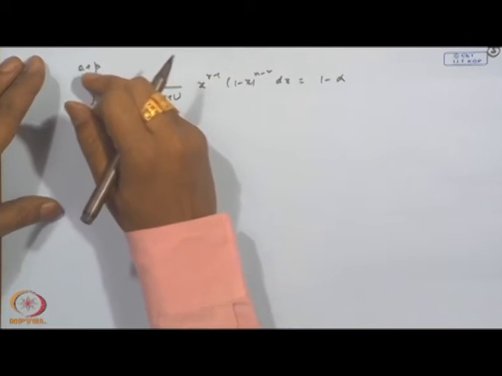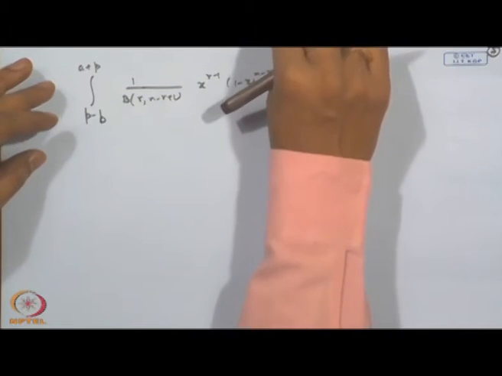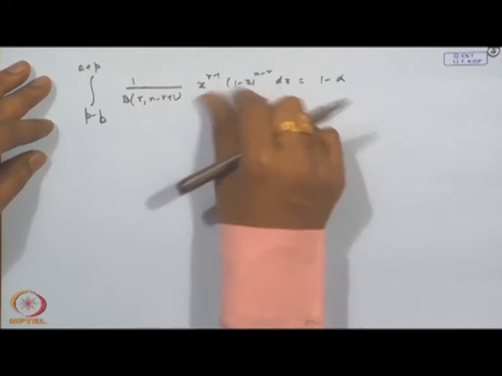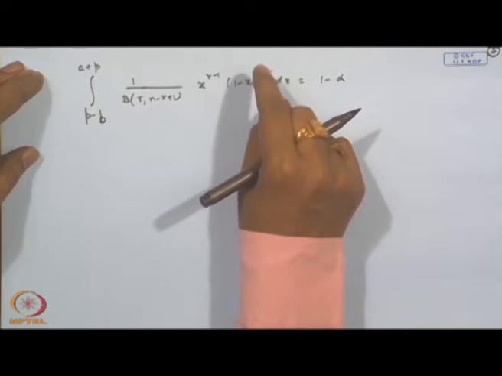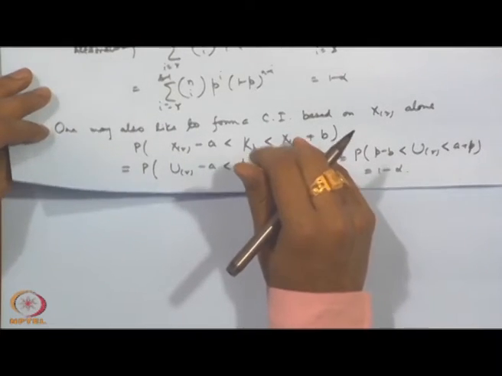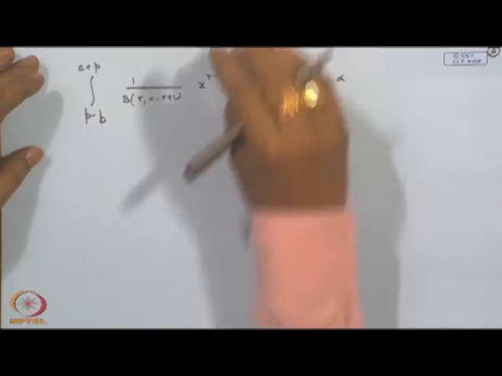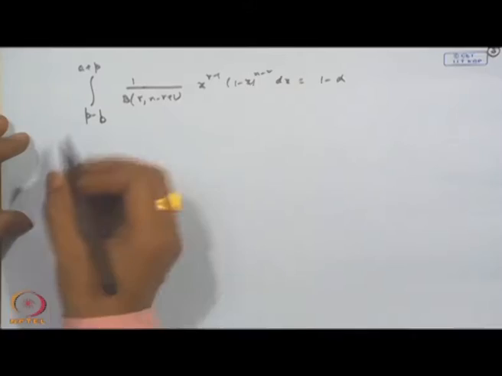So, basically you choose two values a and b. Of course, here since the distribution is not necessarily symmetric, actually it is symmetric about half, but we cannot actually consider half minus something to half, because this is k_p. So, k_p is not necessarily in the middle. If we are finding for the middle, then it is a different matter, but that is not so. Therefore, we take an arbitrary choice, but once again one can use the tables of the incomplete beta function to calculate this value. So, let me move to the hypothesis testing now.